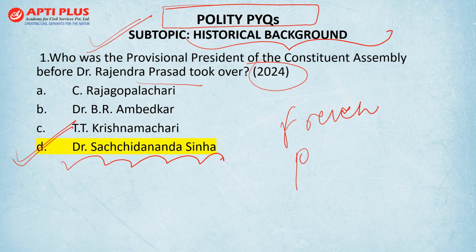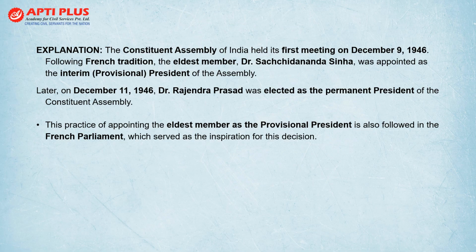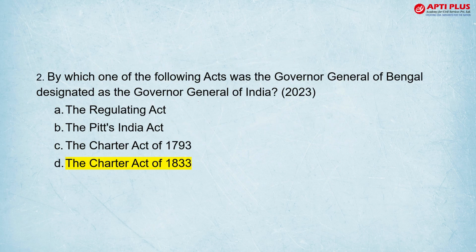it is a French practice to adopt the eldest person in that assembly as the first president of any parliament. Later on, Dr. Rajendra Prasad was elected as a permanent president. It's a French practice. Moving on to our next question: which of the following acts made the Governor General of Bengal